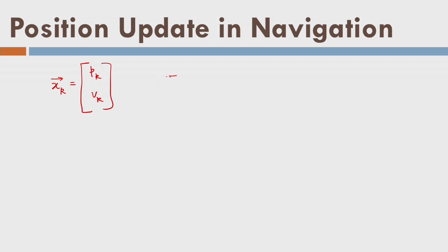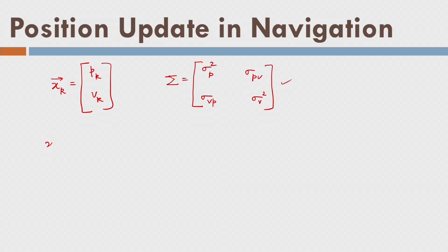Let us say they are coming from this variance-covariance matrix: sigma p square, sigma pv, sigma pv, and sigma v square. So these are the errors, or we can say the covariance matrix of pk and vk. So using the measurement process, I am introducing some error here. So what next? I want to estimate xk plus 1, that is pk plus 1 and vk plus 1.